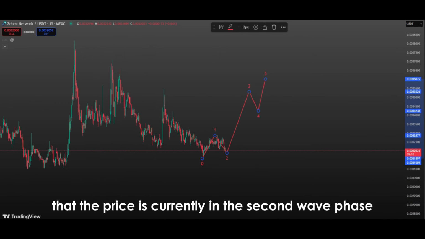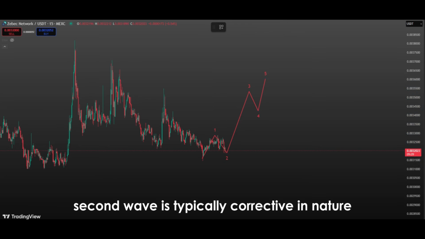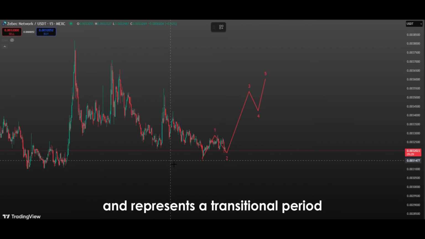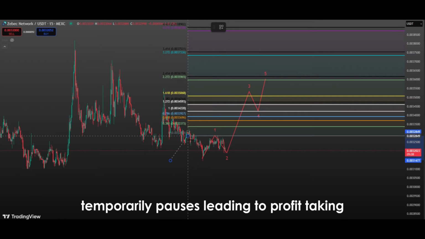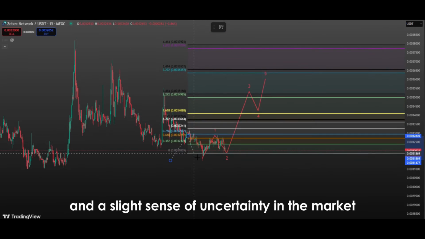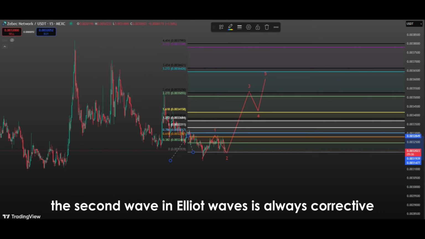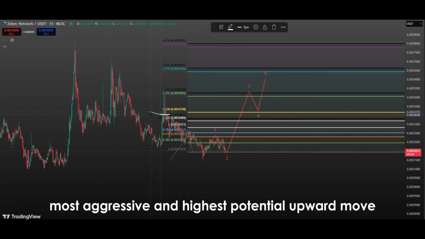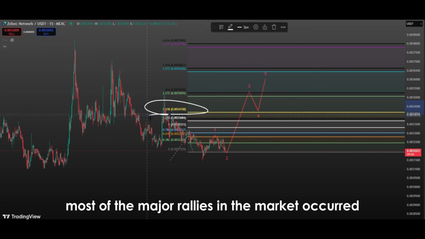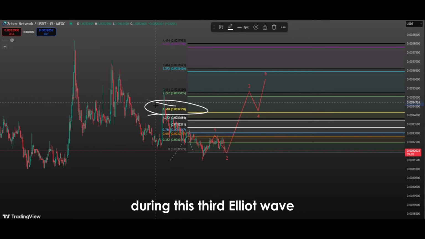the second wave phase. The second wave is typically corrective in nature and represents a transitional period in which the primary trend that started with the first wave temporarily pauses, leading to profit-taking and a slight sense of uncertainty in the market. The second wave in Elliott waves is always corrective, and the third wave that follows it is generally the strongest, most aggressive, and highest potential upward move. Most of the major rallies in the market occurred during this third Elliott wave.